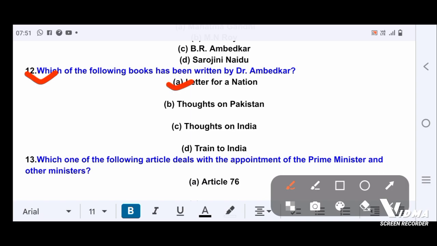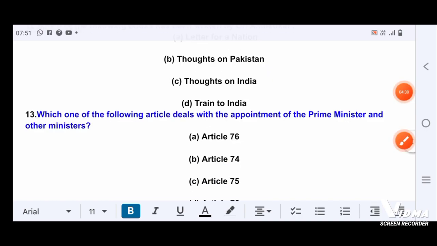Next question. Which of the following books has been written by Dr. Ambedkar? Option A, Letter for a Nation. Option B, Thoughts on Pakistan. Option C, Thoughts on India. Option D, Train to India. Correct answer is option B, Thoughts on Pakistan.